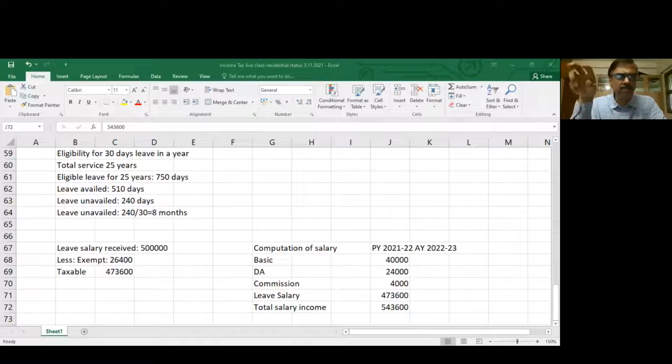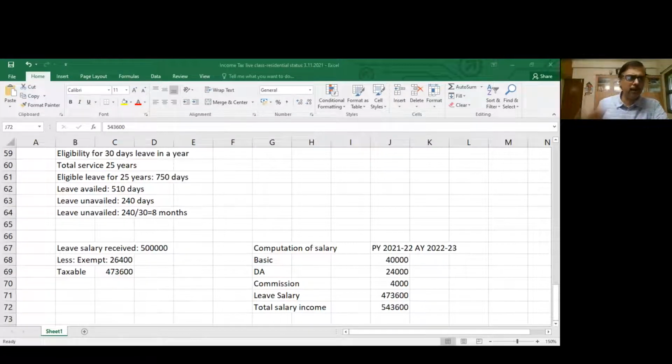Okay, gratuity amount, how is it taxable? Now again here, I will classify it for government employees. For an employee of government, the gratuity amount received at the time of retirement is fully exempt from tax. Again, a benefit for being a government employee. If you're a government employee, the amount of gratuity received at the time of retirement is fully exempt from tax.